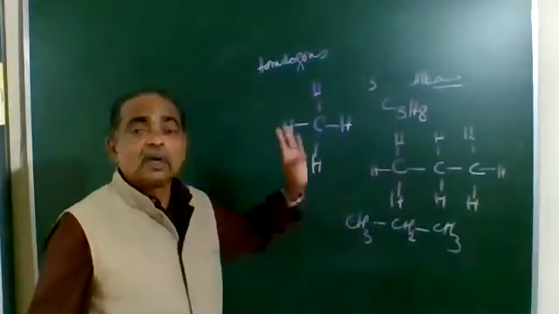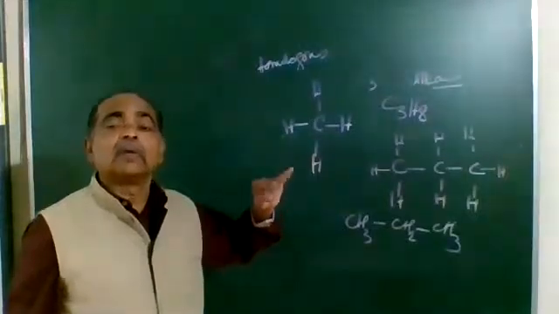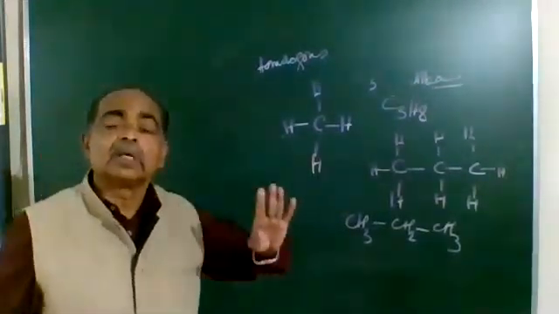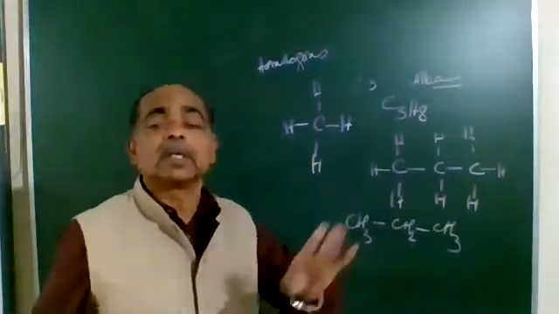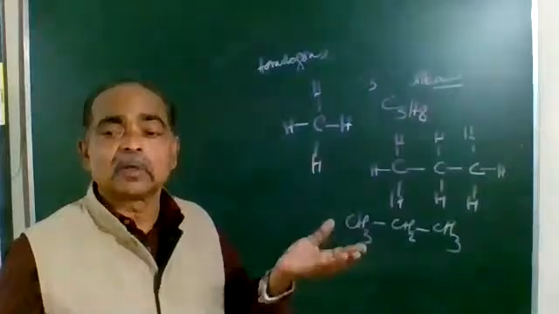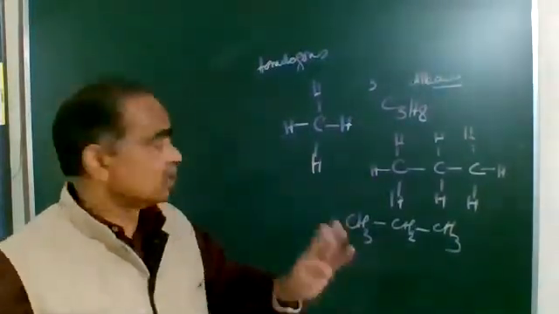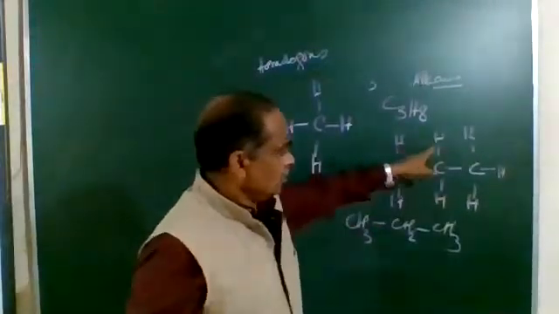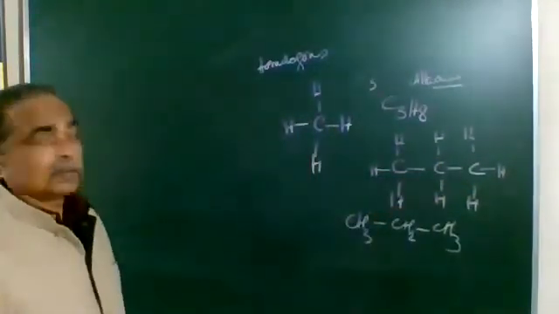Understood? When a hydrocarbon is given with 25 carbon atoms, all 25 carbon atoms will be involved in a chain. There can be a single covalent bond, double covalent bond, or triple covalent bond, that is different, but there will be a chain formation. So we can say that CH3, CH2, CH3 is a compound that becomes propane.